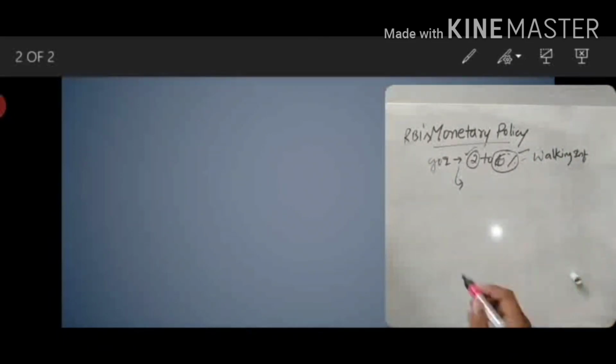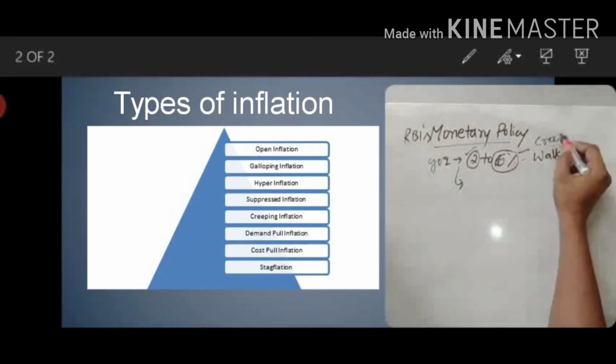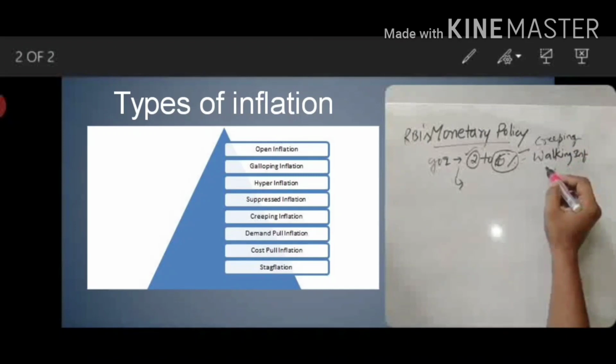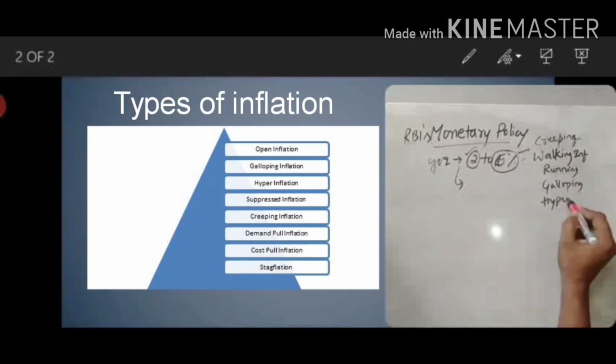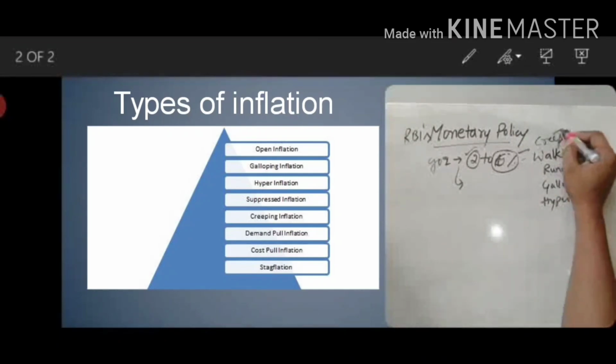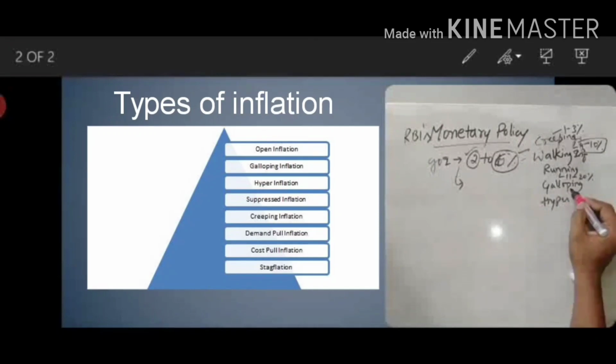There are five categories of inflation: creeping inflation, walking inflation, running inflation, galloping inflation, and hyperinflation. Creeping inflation ranges from 1 to 3%. Walking inflation is 4 to 10%. Running inflation is 11 to 20%. Galloping inflation means 21 to 50%. And hyperinflation means greater than 51%.